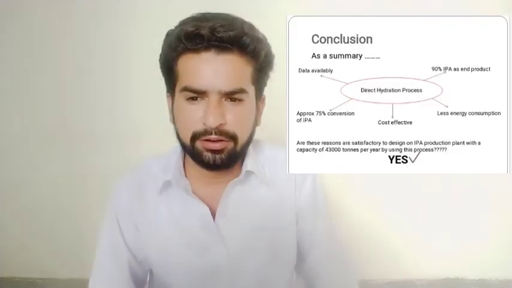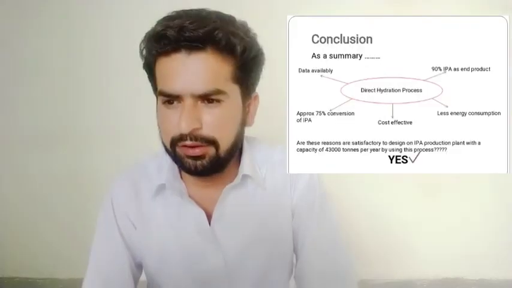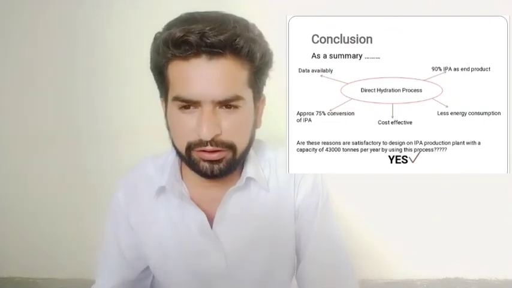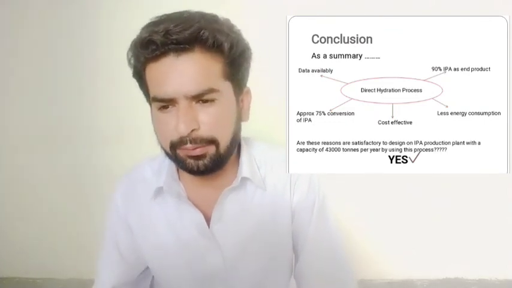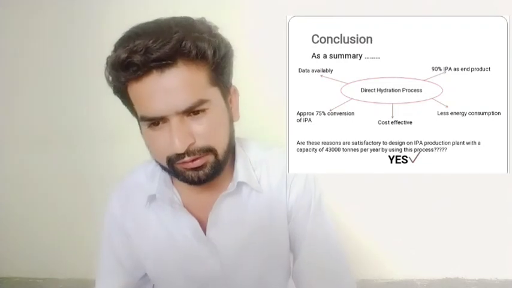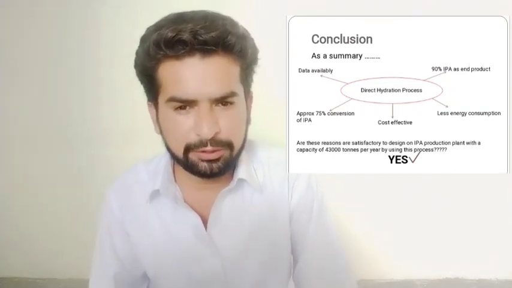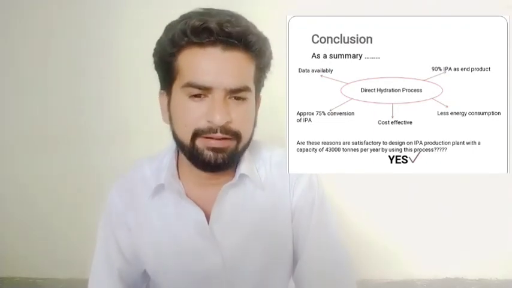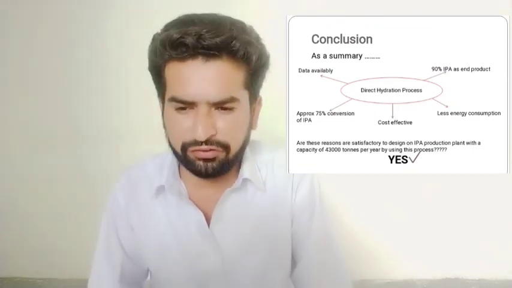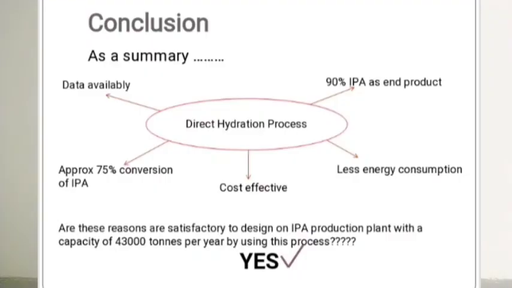So, coming to the conclusion. As a summary, the direct hydration process has data availability. We can calculate our required data, approximately 70% conversion of IPA occurs there, and it's cost effective. It gives 90% IPA in the product as our requirement, and less energy consumption. Are these reasons satisfactory to design an IPA production? Yes, we can use this process for the production of 43,000 tons per year. That process is called direct hydration.